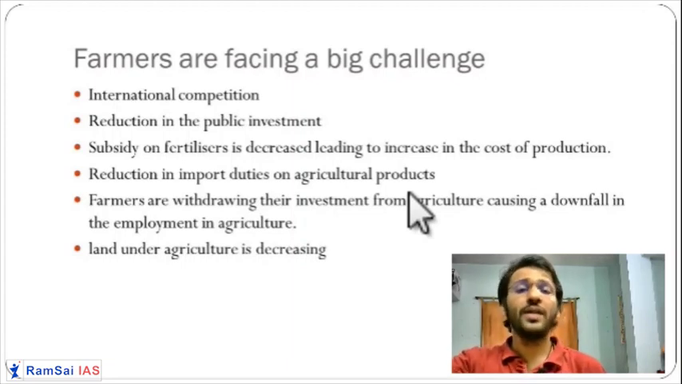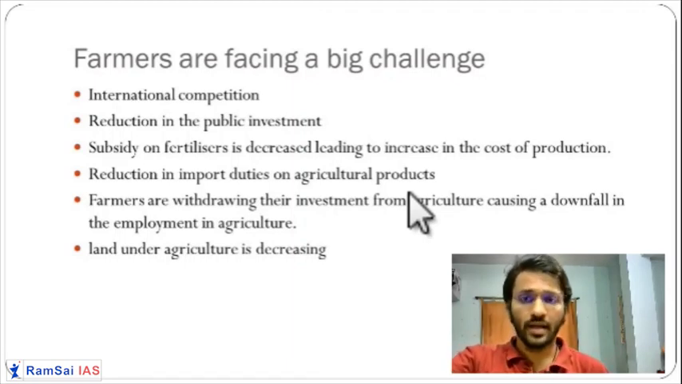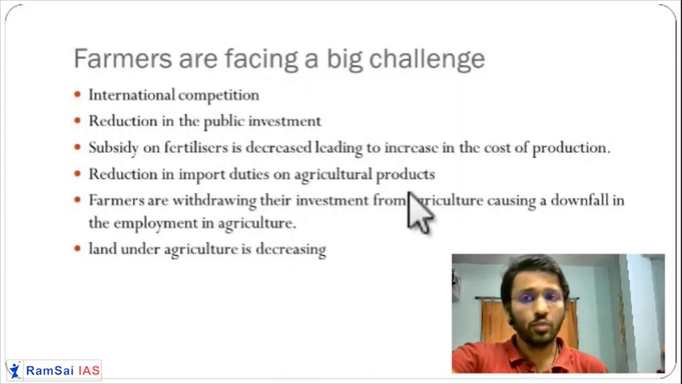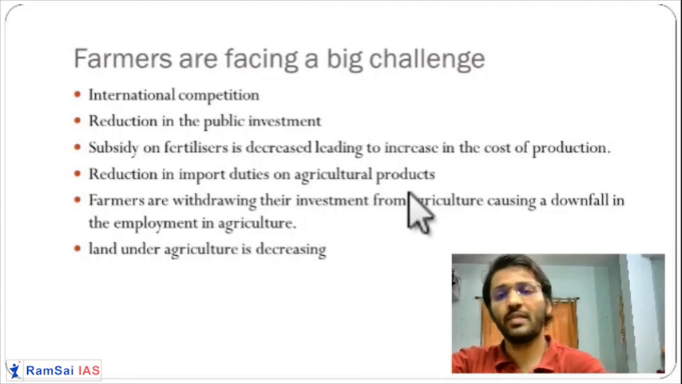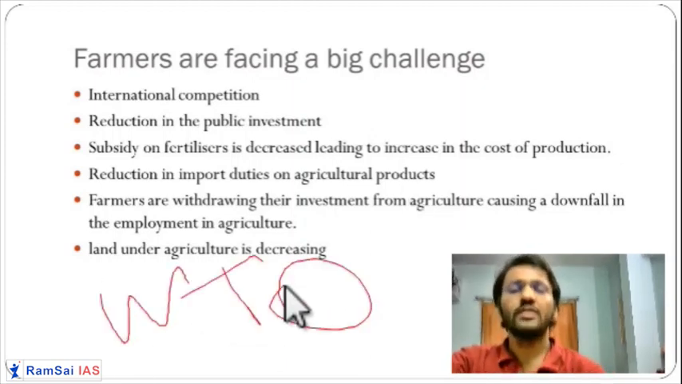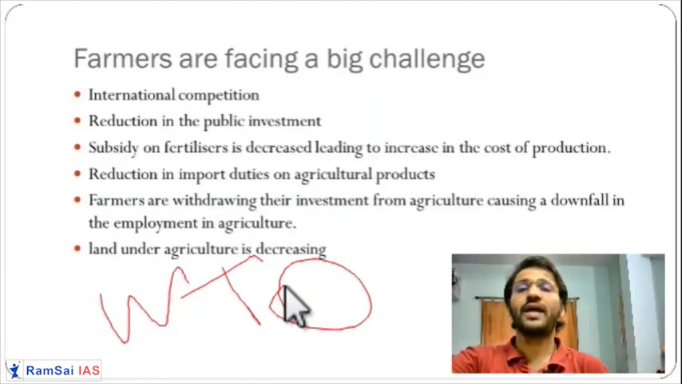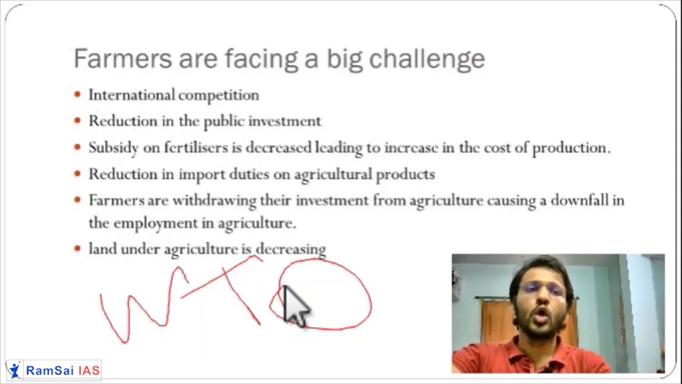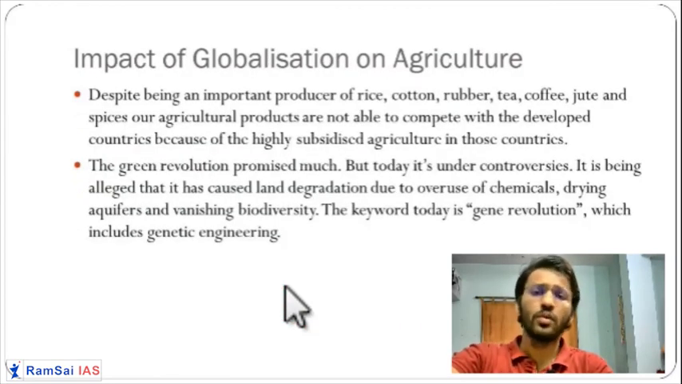Getting it? Population is increasing, the size of land is decreasing, import duties are going down, and productivity is decreasing. Pollution is increasing, and the cost of inputs is increasing. Subsidies are decreasing slowly because of agreements like the WTO. They are saying you should not give subsidies to the farmer. Because of that, farmers are facing these big challenges, and overall the farming business is coming into loss. Getting it? These are the different challenges in the farming sector. Globalization has had a huge impact on farming, definitely.